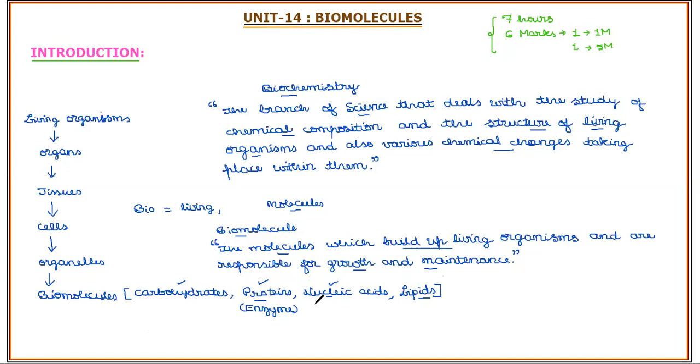Then we have simple micronutrients to understand: vitamins, and biochemical messengers, that is hormones. So along with carbohydrates, proteins and nucleic acids, we have vitamins and hormones to learn. This is what we need to learn from the syllabus point of view.